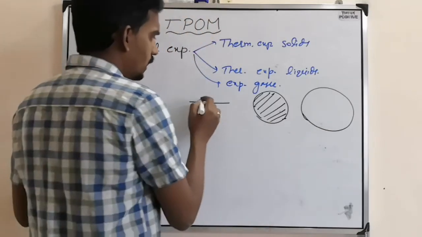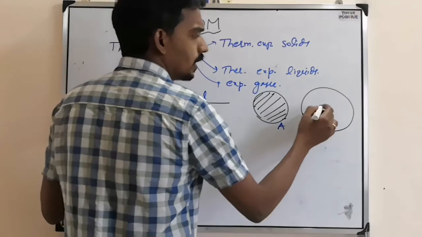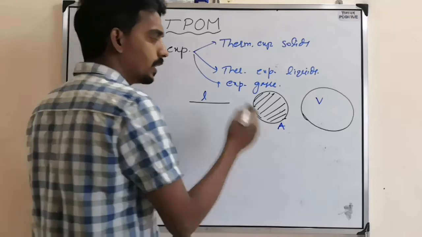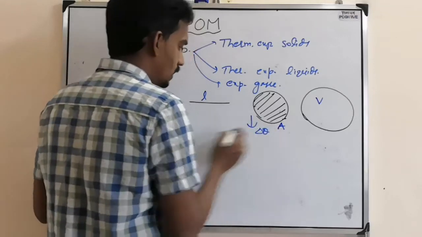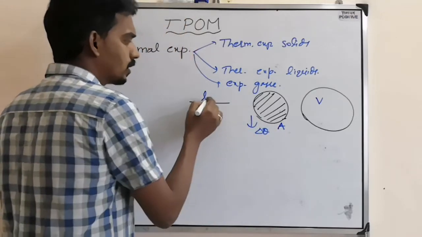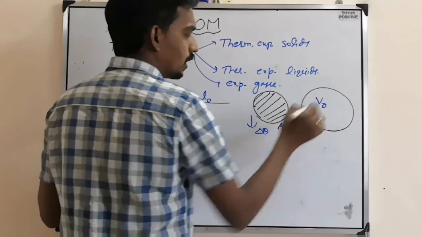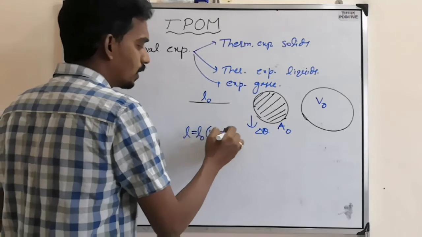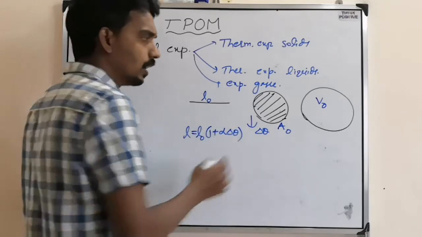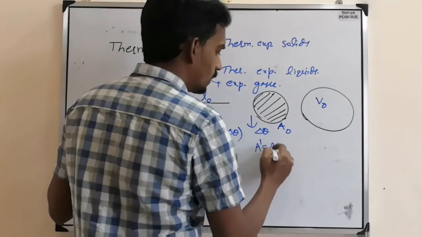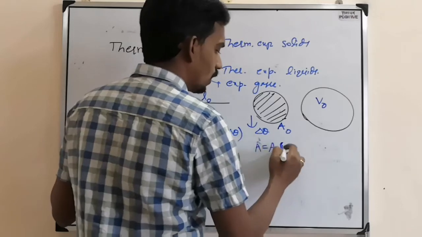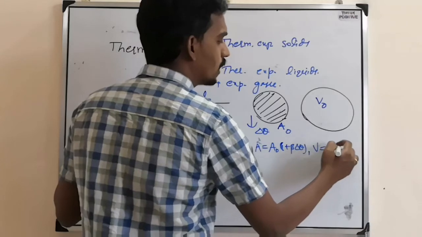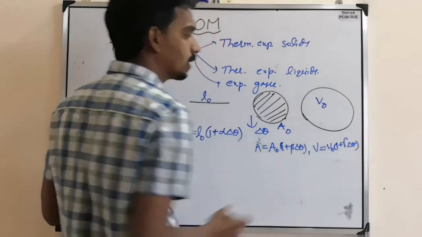Now, initial length L, initial area A, initial volume V, after changing the temperature by delta theta for all of them, then the final length will become, or else you take L naught, A naught, V naught as initial, then the final length will become L naught into 1 plus alpha delta theta. And here the final area will become A naught into 1 plus beta delta theta. Here the final volume is V naught into 1 plus gamma delta theta.